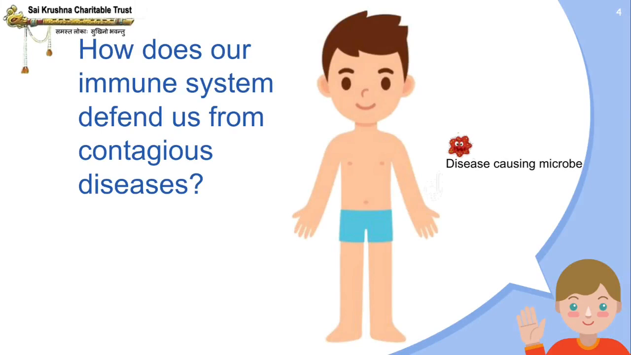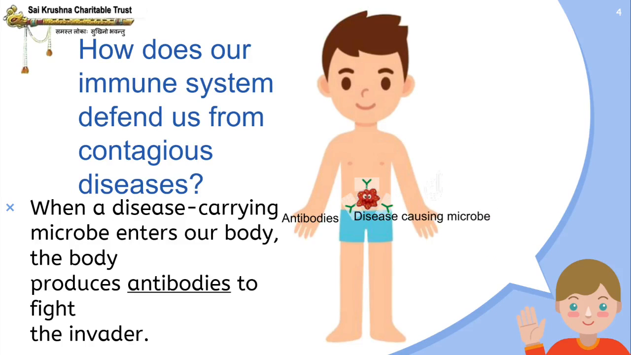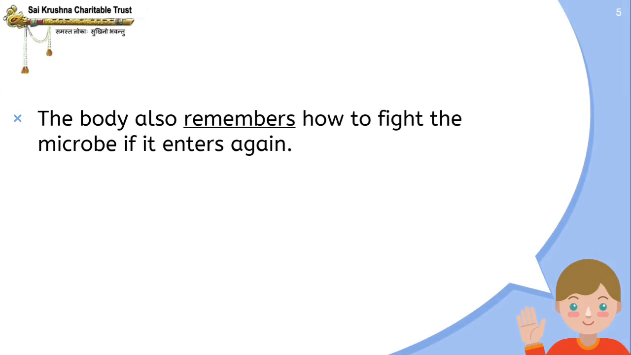Now we are going to learn about how our immune system defends us from contagious diseases. When a disease-carrying microbe enters our body, the body produces antibodies to fight the invader. Now look at the boy here. We can see that when a disease-causing microbe enters, the body produces antibodies. And these antibodies fight and kill the disease-causing microbes. The body also remembers how to fight the microbe if it enters again.